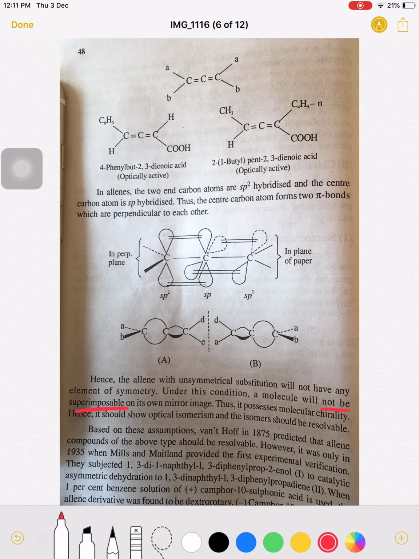Thus it possesses molecular chirality, hence it should show optical isomerism, and the isomers should be resolvable, meaning we can isolate these isomers. Based on these assumptions, Van 't Hoff in 1875 predicted that allene compounds of the above type should be resolvable. It was only in 1935 that Mills and Maitland provided the first experimental verification.